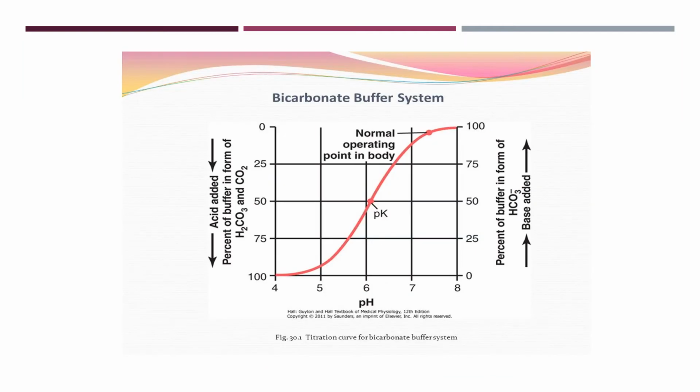And we know that only if the pH value is equal to the pK value is the buffer system the most effective, or the optimum buffer system. So in spite of the fact that the pK value is much less than the body pH, the extracellular fluid pH, how does this bicarbonate system become the most powerful system in our body?